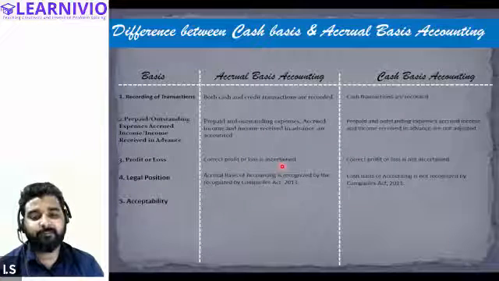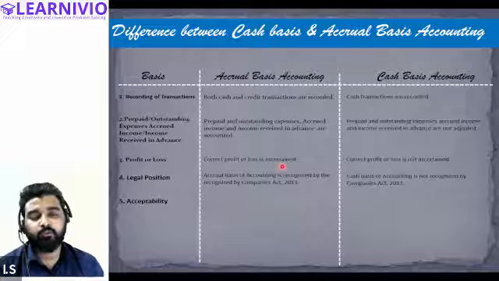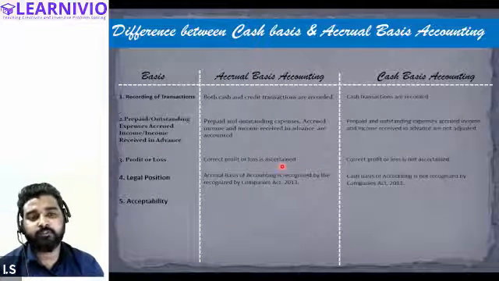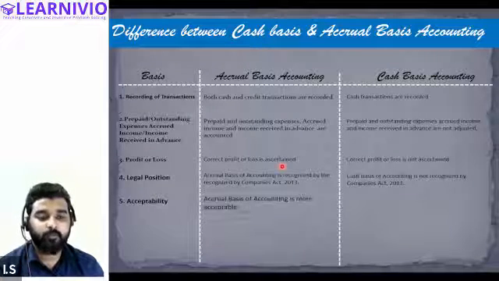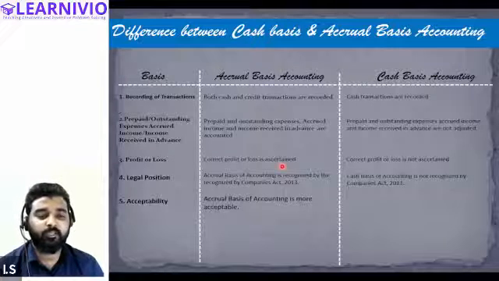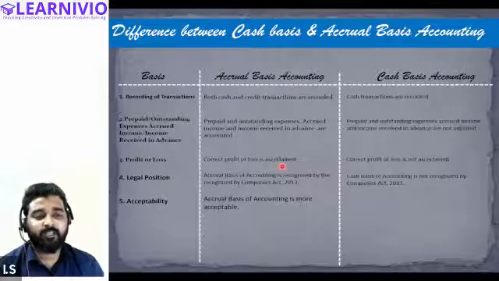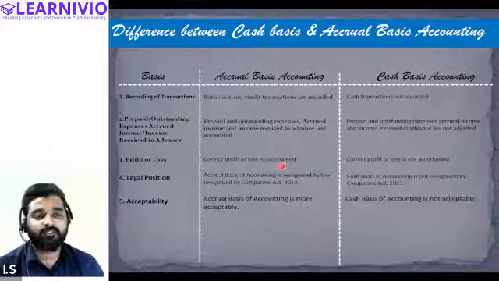Now, acceptability. Accrual basis is more acceptable. That means all over the world, most of the entities prepare their accounts on the basis of accrual basis. So there is more acceptability of accrual basis accounting. But cash basis accounting is not very much acceptable. Only a few entities, like non-profit organizations working for public welfare, record their transactions on cash basis.